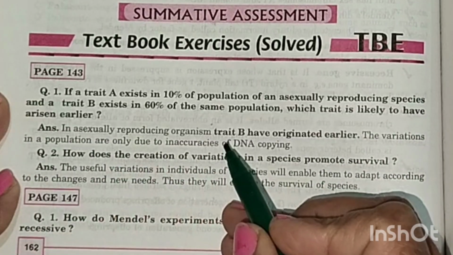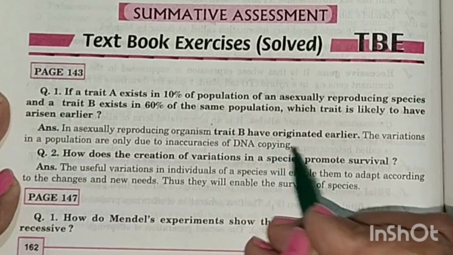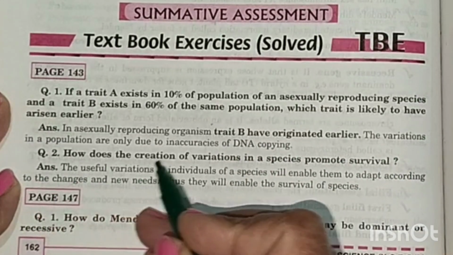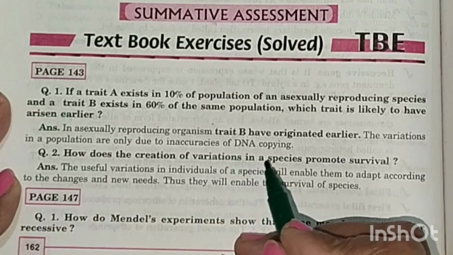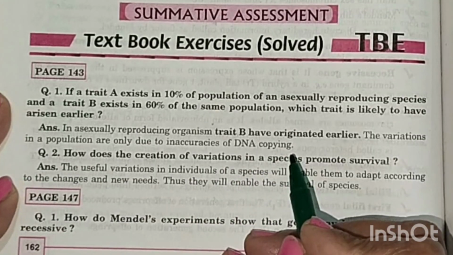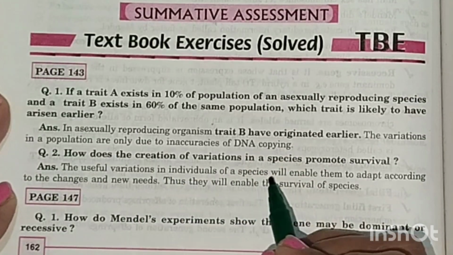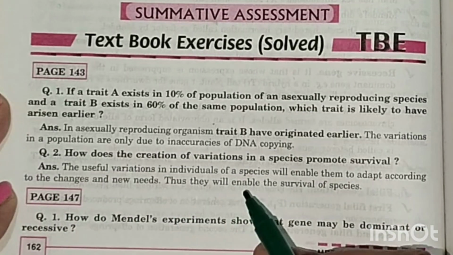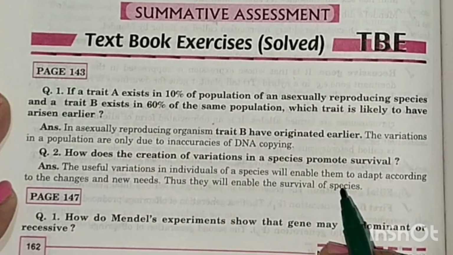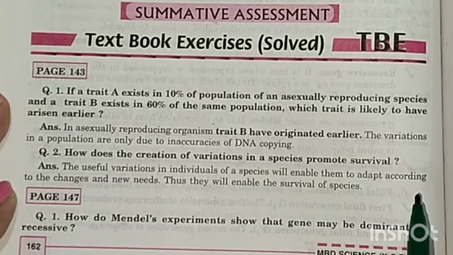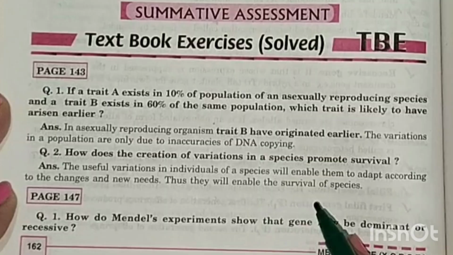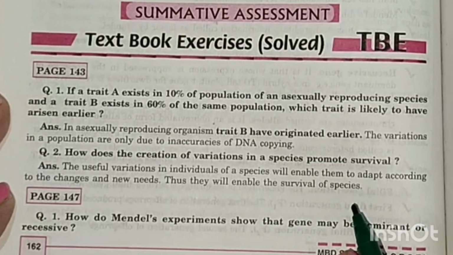In asexually reproducing organisms, trait B has arisen earlier. The variation in population is only due to inaccuracies of the DNA copying. How does the creation of variation in a species promote survival? The useful variation in individuals of a species will enable them to adapt according to the changes and new needs. Thus, they will enable the survival of the species.